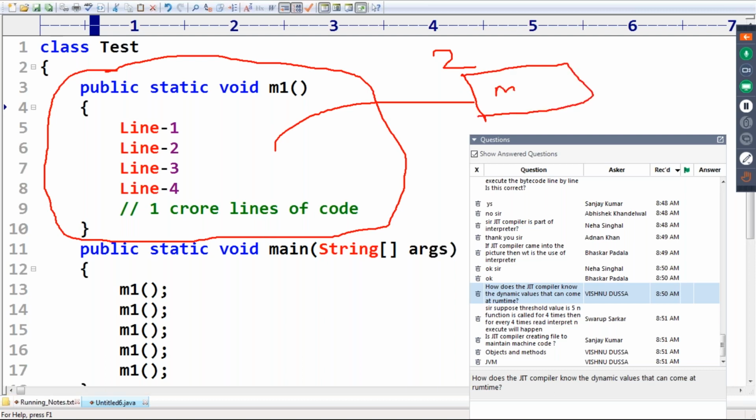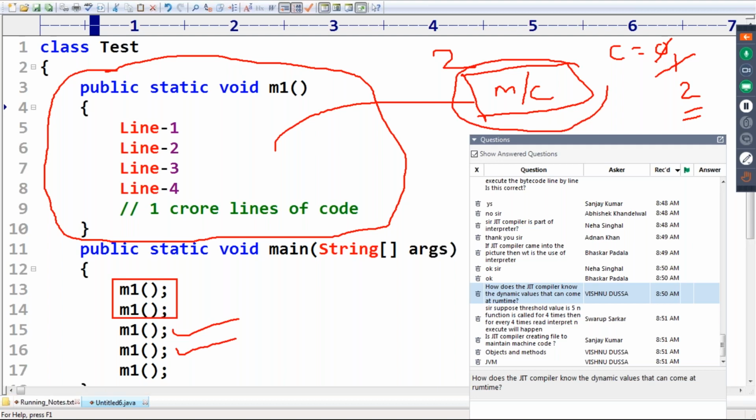Now onwards, this machine code will be used directly. Again, count is 0. Now observe. First two things, machine code is ready. Whenever I call M1, now the count value will become 1. Whenever we call M1 again, the count value will become 2. Again threshold. Now this machine code also, optimization is going to be done internally by the JVM, sir.